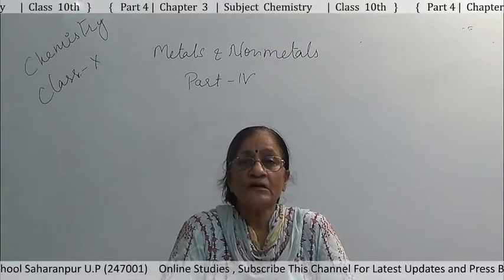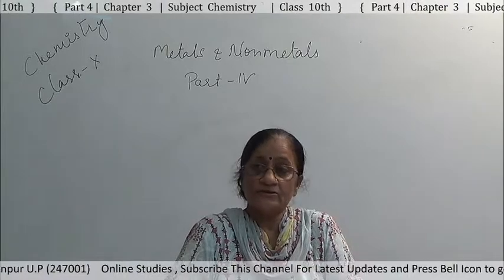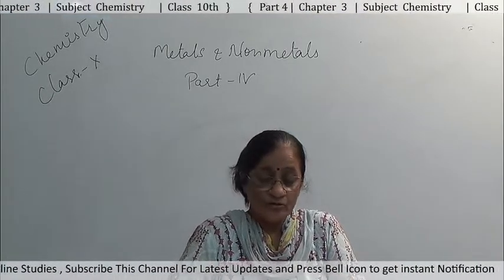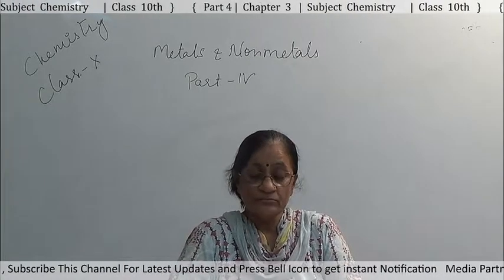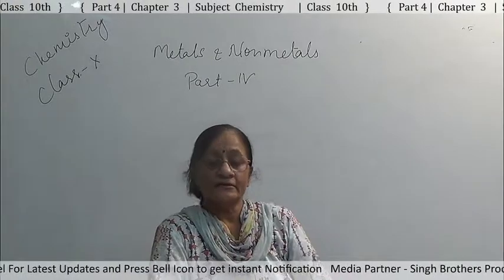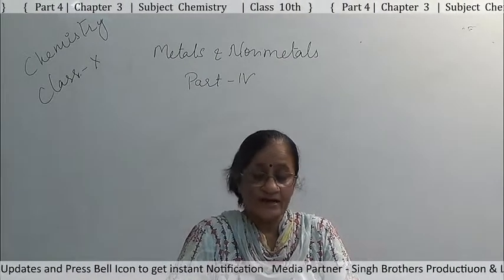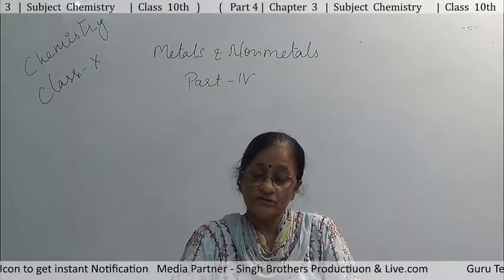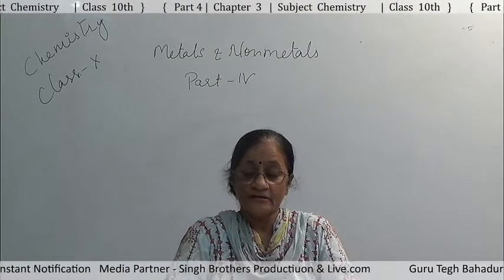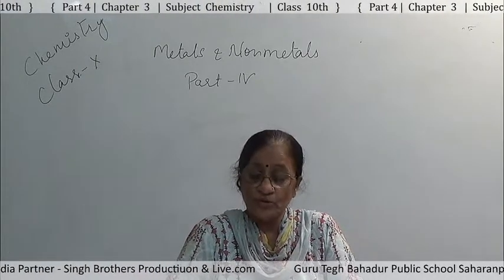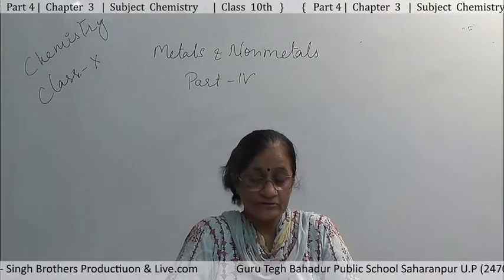We gave the example that sodium metal reacts with oxygen at room temperature and forms sodium oxide. Sodium oxide is a basic oxide, and it dissolves in water to form sodium hydroxide, which is an alkali. Alkali, as we know, is a base dissolved in water.